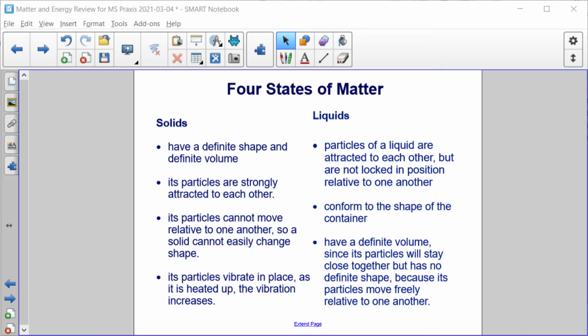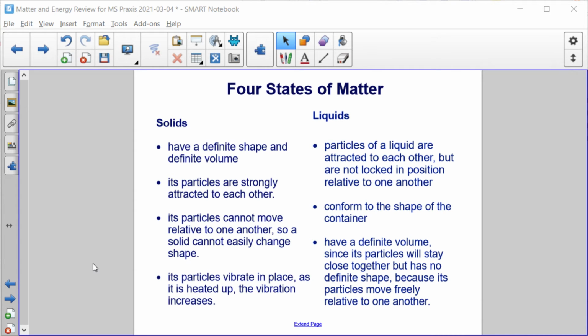All right, so we're going to list out the properties of each of the four states of matter, starting with solids and liquids. Solids have a definite shape and a definite volume. Think about the desk you're sitting at or the chair that you're sitting in. You can't change the shape or the space that your desk takes up.